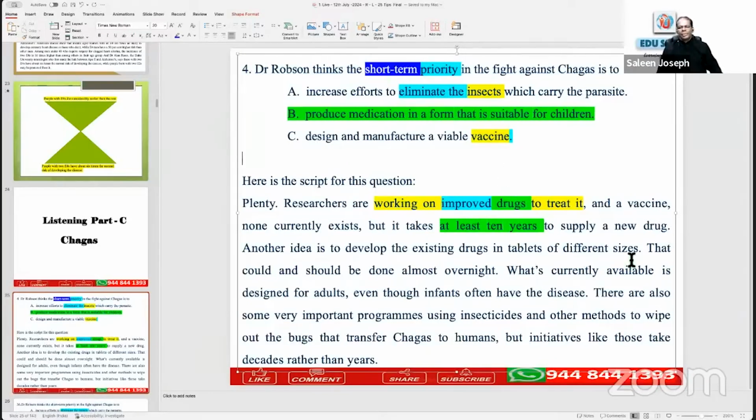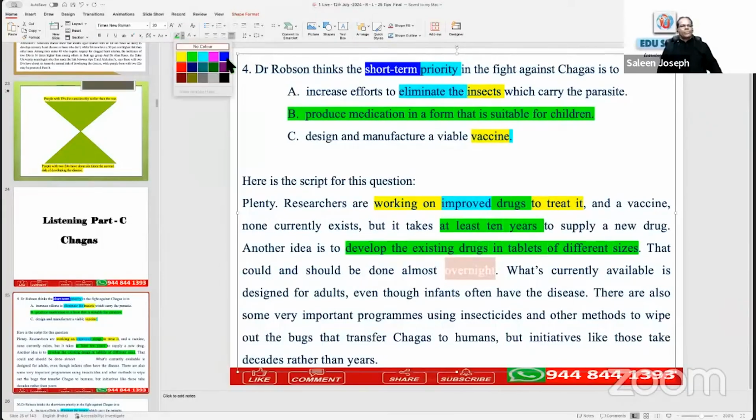So short term. Then another idea is to develop drugs into tablets of different sizes. Develop different sizes. That is the second one, in a form that is suitable for children. The same thing that is given in the topic sentence is explained. That is known as the supporting sentence. That could and should be done almost overnight. Overnight, is it short term? Yes, it is short term.